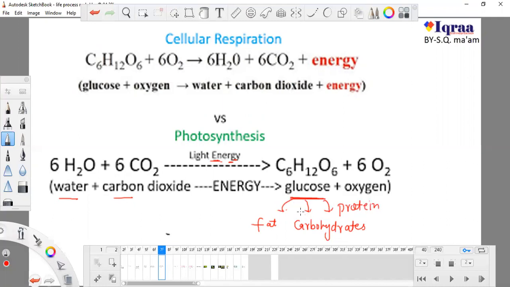So now glucose is converted to various food forms, starch, and all these forms are eaten by us. So plants use water and carbon dioxide as a raw material, and we take starch, fat, carbohydrate, protein, or any kind of food we eat. All of the food material or all of the food sources contain these things, and whatever we eat will convert to glucose, or we can say carbon based food.